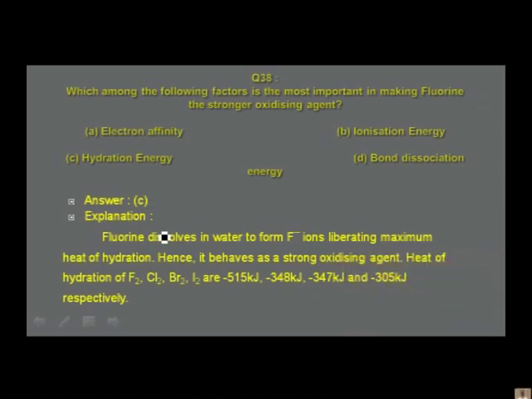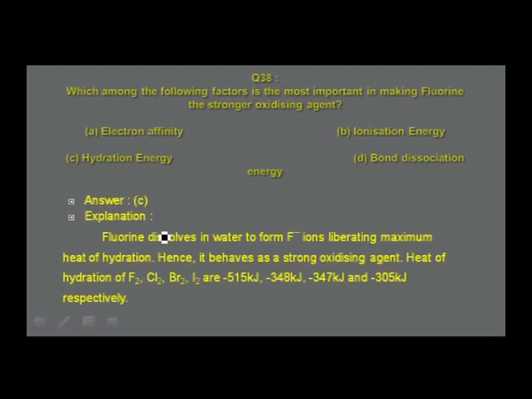When fluorine is dissolved in water, it forms fluoride ions liberating water of hydration. It undergoes hydration to a larger extent than any of the other halogens, and therefore more heat energy is liberated. It is found that fluorine acts as a strong oxidizing agent.